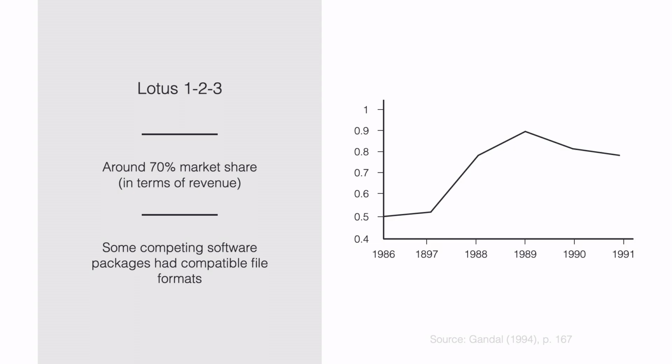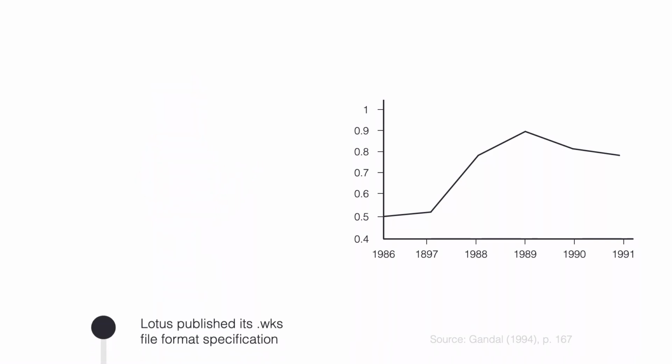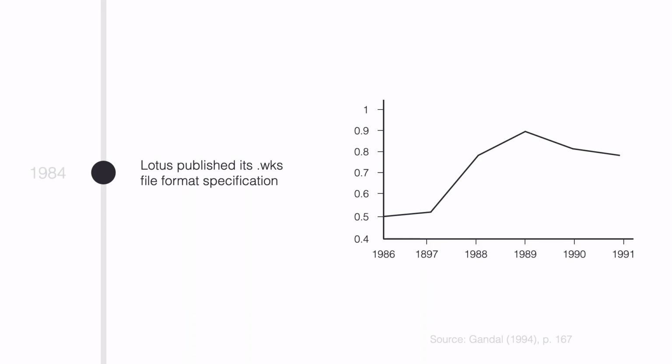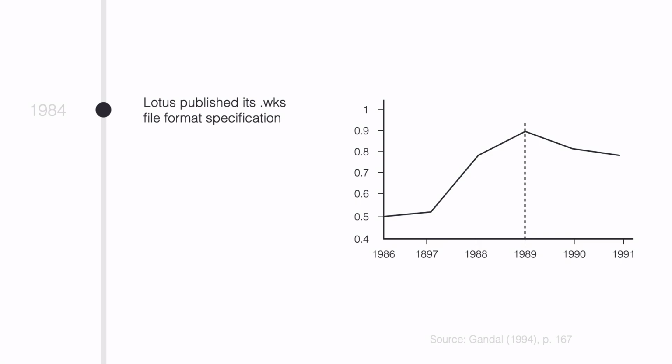In 1986, about 50% of the available spreadsheet applications were compatible to Lotus. In 1989, 90% of the applications in the market could read Lotus files. However, it looks like after 1989 there's a decrease. So what happened? Before 1989, everyone who wanted to be compatible could do so because Lotus published its file format specification. But then, after 1989, Lotus changed the rules of the game.